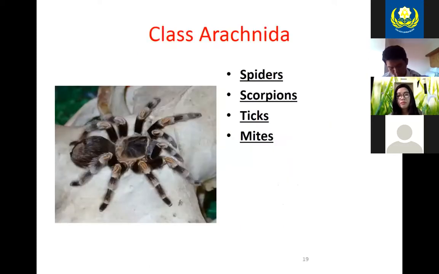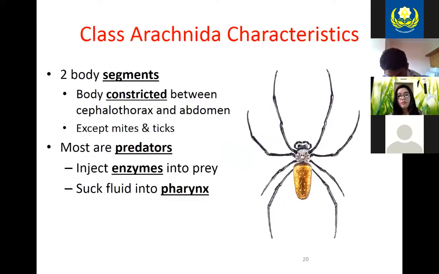All right, moving on to class Arachnida. This includes spiders, scorpions, ticks, and mites. Some characteristics about these guys: they do have 2 body segments still. Their body's constricted between their cephalothorax and their abdomen.